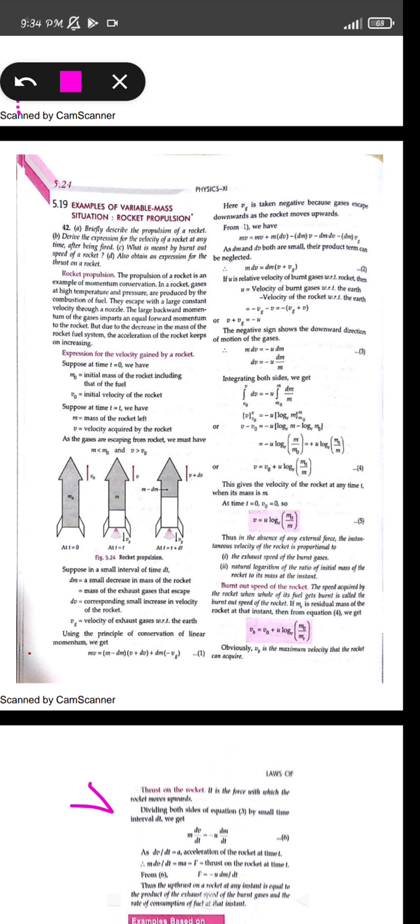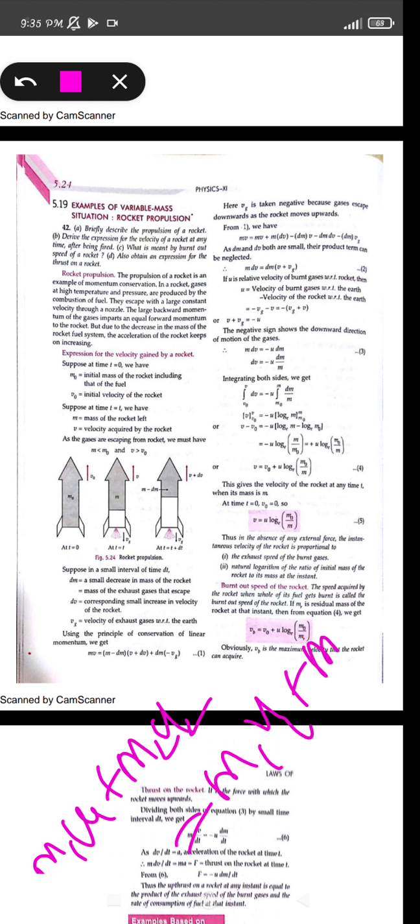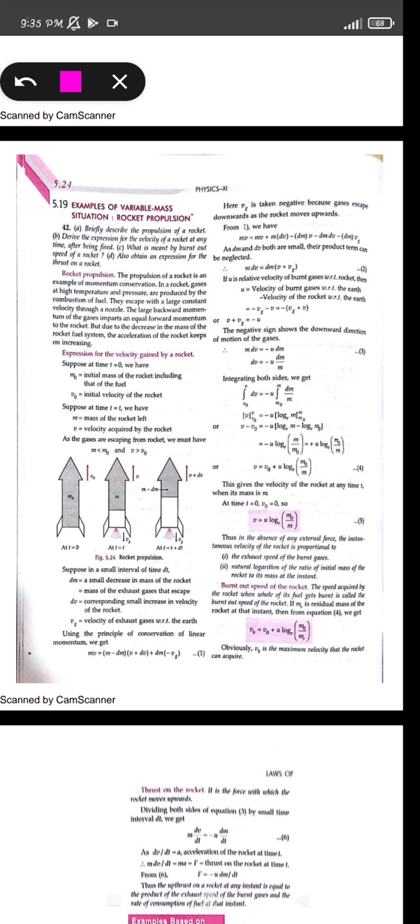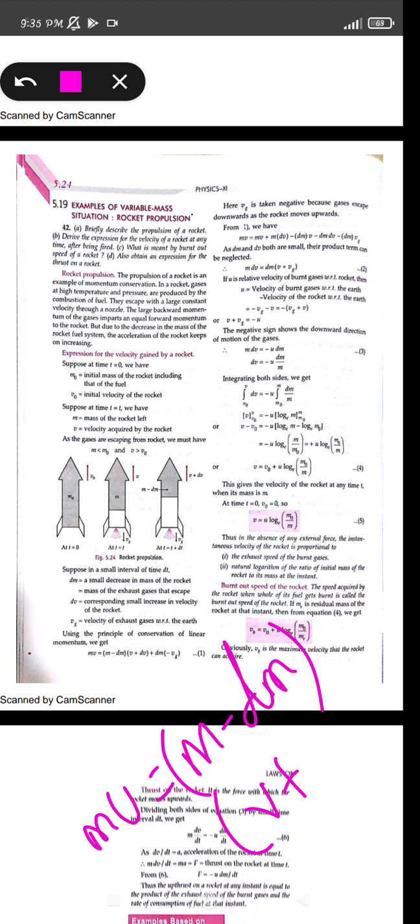We know that conservation of momentum is working. What the conservation of momentum tells us is that m1 u1 plus m2 u2 should be equal to m1 v1 plus m2 v2. Using this condition, at time t equals 0, the mass and velocity of the rocket are m and u, so the momentum is mu. This is equal to the momentum after the decrease in mass, m minus dm, and the increase in velocity, v plus dv.